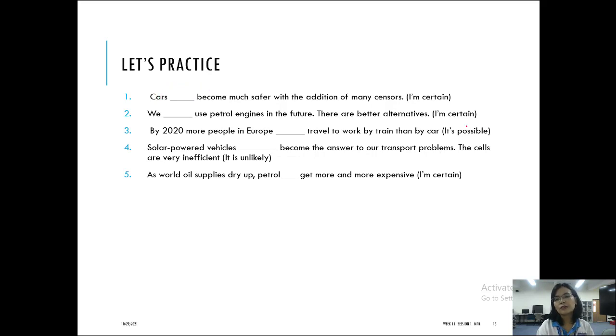Same thing if it is possible, you use the modals that describe the possibility. And same thing if it is unlikely, what is the modal used to express the uncertainty? Okay, please answer these questions, and we are going to discuss this in our practicum session.